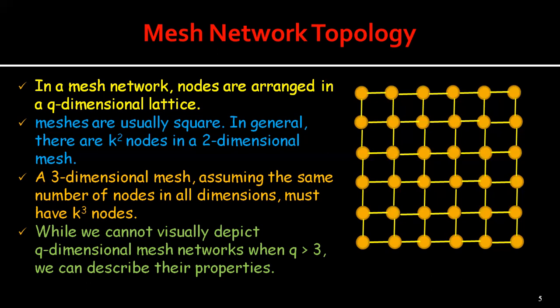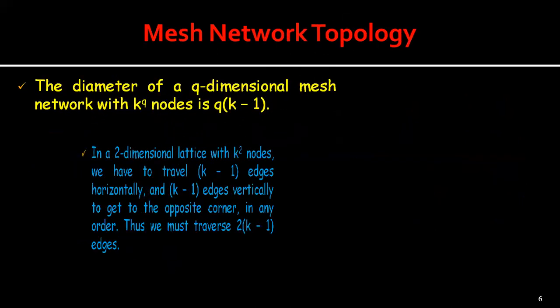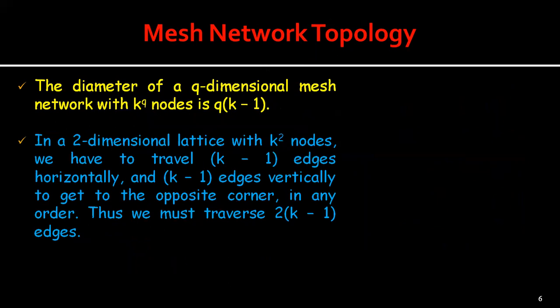So here, if k is an even number, then the bisection width of a q-dimensional mesh network with k to the power q nodes is k to the power of q minus 1. If we consider a 2D mesh from the previous figure, it will split into two halves.